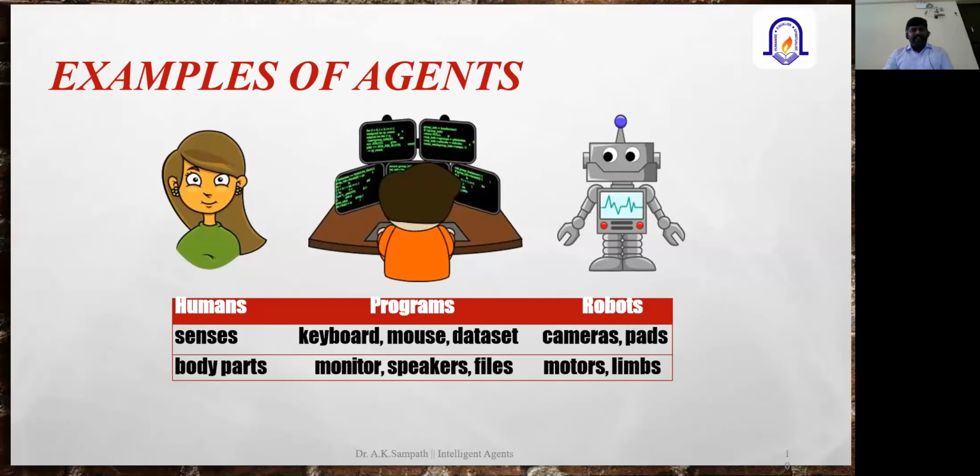So this is again a repetition. For humans, the sense organs and then the body parts act as actuators. And for robots, the cameras are the parts used for inputs, and then the motors and artificial limbs act as actuators.